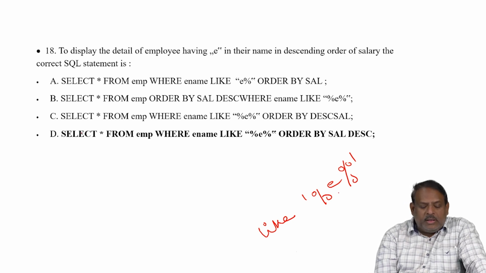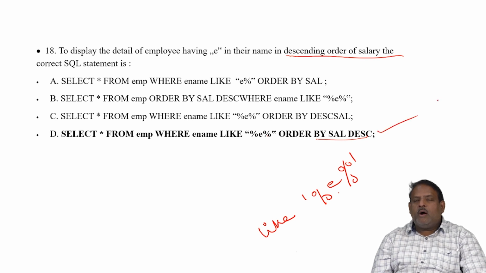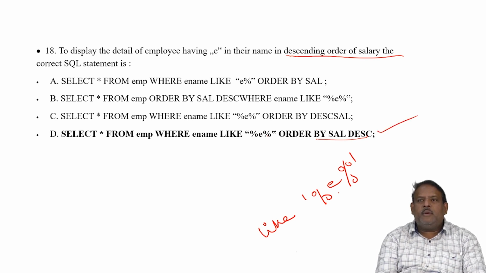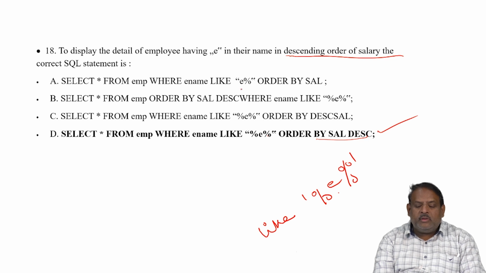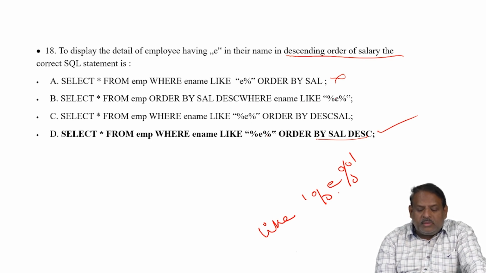Now we'll see the options. SELECT star FROM employee WHERE emp name LIKE, ORDER BY salary DESC. So here the salary should be in descending order. The first option is wrong because with it only names starting with E will come, but they said the name should have E in it. Another will not execute because ORDER BY should be the last statement.